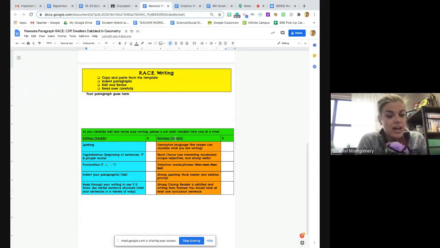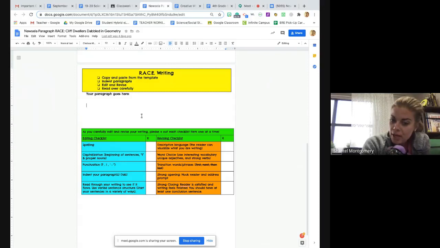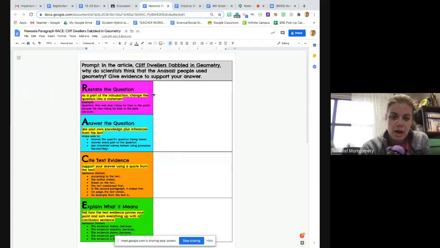Also, you want to double check that the title of the article is in your paragraph. Those are the main things I want you to look for this week. And just make sure that restate is a solid restate. When it says restate the question, it does not mean write a question. It means use the question to start out your statement.